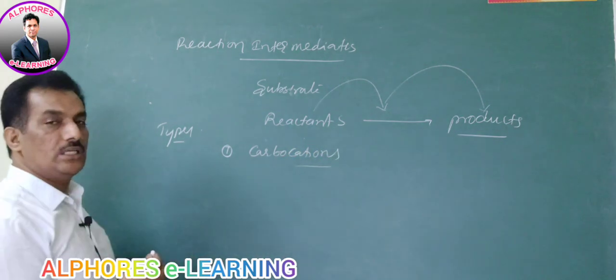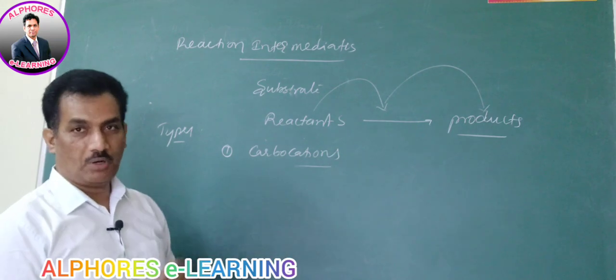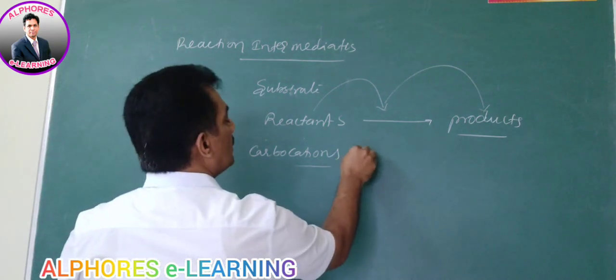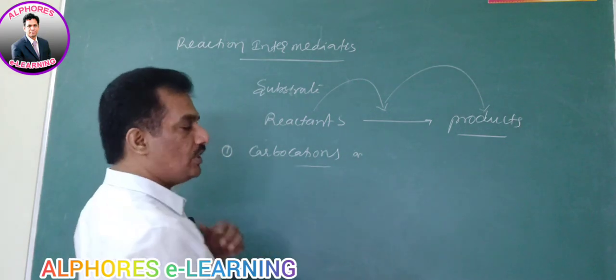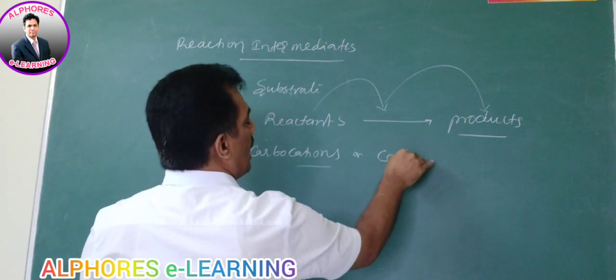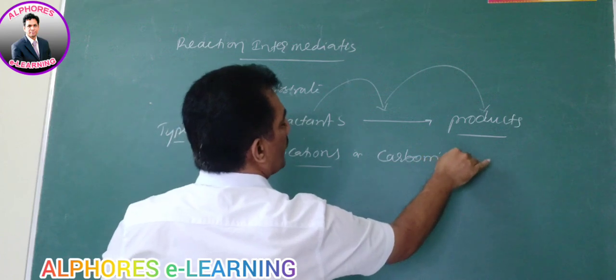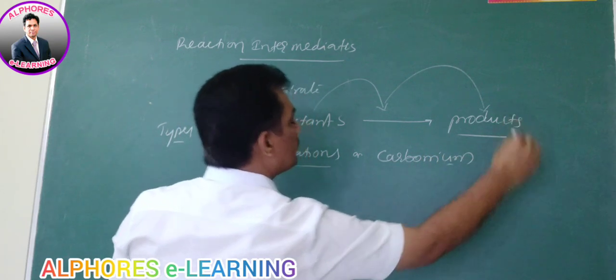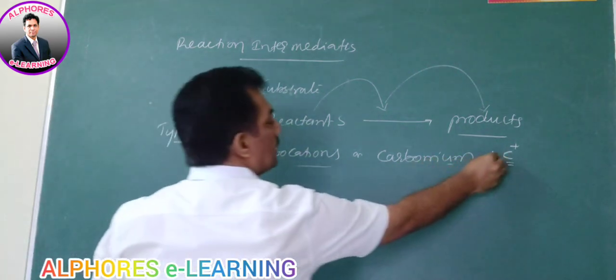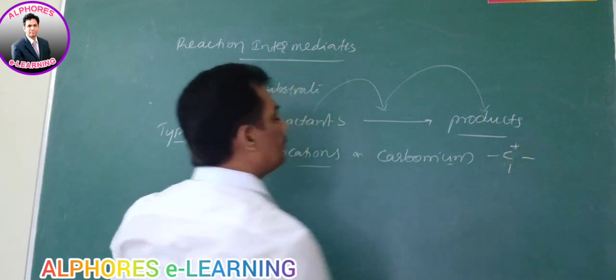Some people consider these as carbocations. No problem, because here carbon is having a positive charge. As the positive charge name ends with -ium, it is also known as carbonium ions. Carbonium, C with plus. It is with a plus charge.